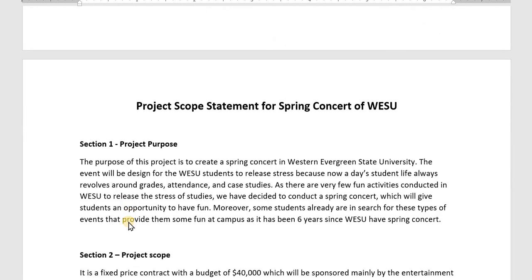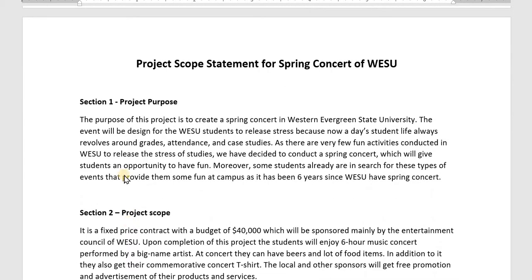Okay, so first we start with the project purpose. The purpose of the project is to create a spring concert at VSU. This event will be designed for the VSU students to release stress, because nowadays student life always revolves around grades, attendance, and case studies.